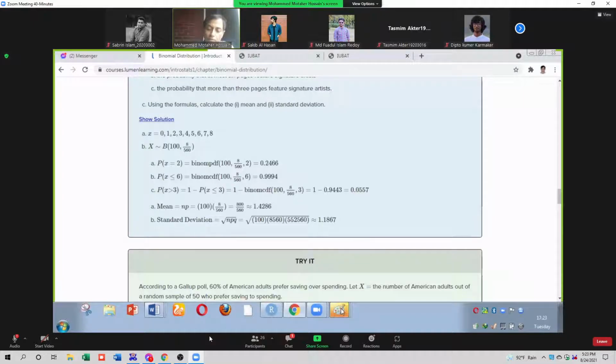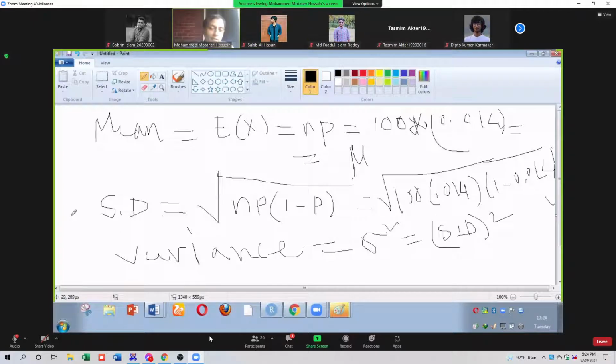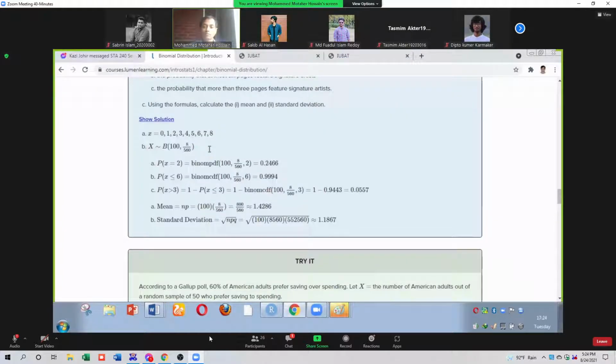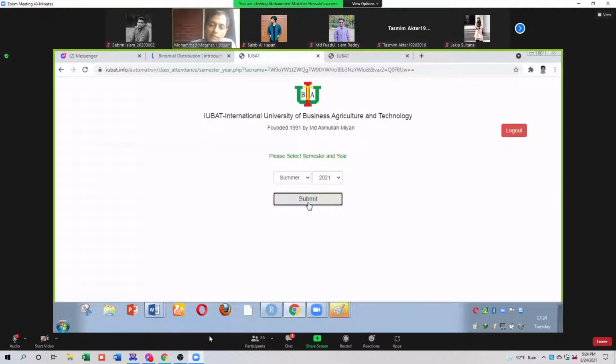If I ask you for the variance, the variance equals sigma squared. If you square the standard deviation, you will get the variance. How can you get the variance? Variance is the standard deviation squared. Clear? So please remember the mean and variance of the binomial distribution.